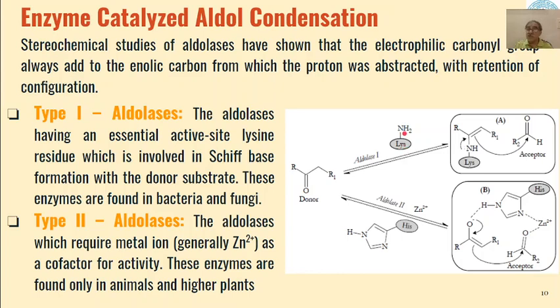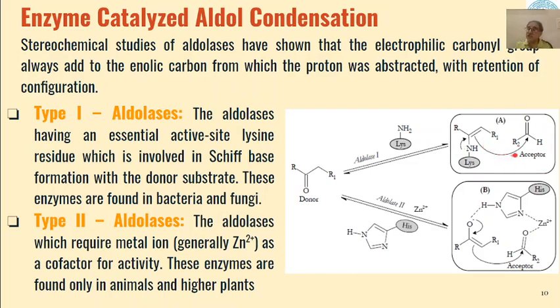So this NH2 group interacts with the keto group of the ketone, and we will get this type of Schiff base. This type of Schiff base formation takes place, and now this orientation or this Schiff base intermediate is present on this active site. Then on the other active site, we will have the acceptor molecule, that is the aldehyde group.